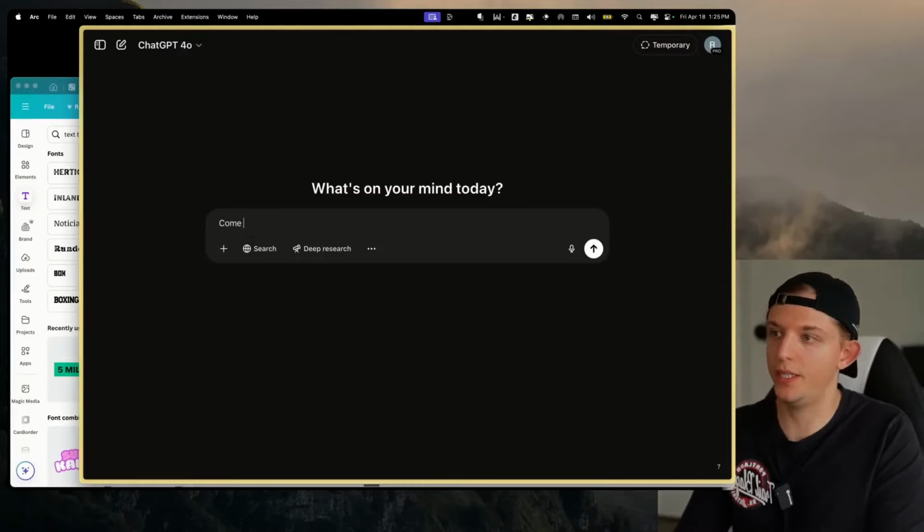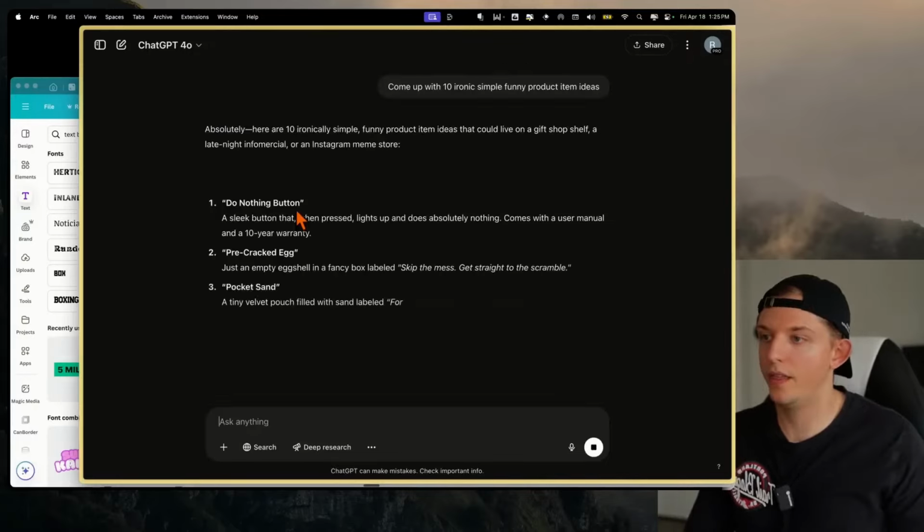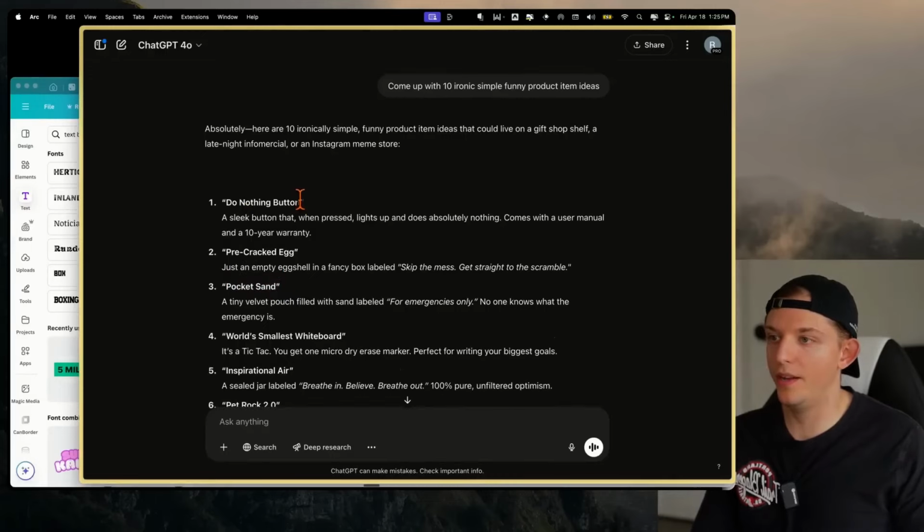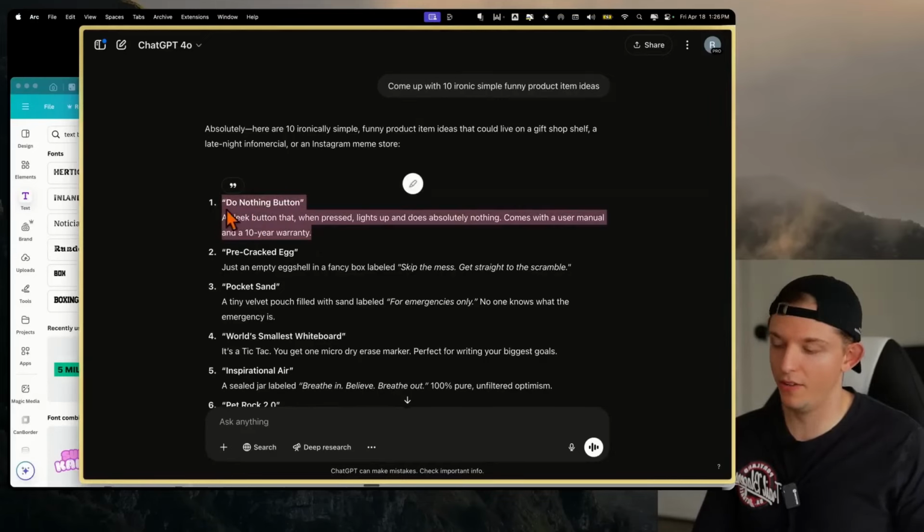I'm going to ask ChatGPT, come up with 10 ironic, simple, funny product item ideas. A do nothing button. Okay, so do nothing button, a pre-cracked egg, a pocket sand. You know what? A do nothing button. I actually like this. A sleek button that when pressed lights up and does absolutely nothing. So let's go ahead and copy this.